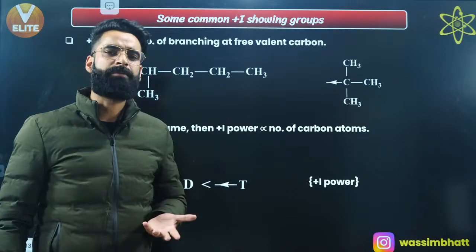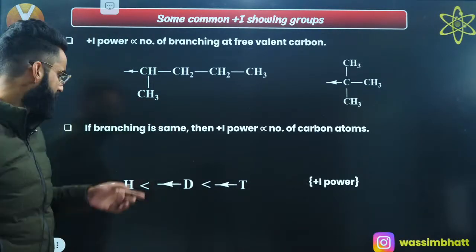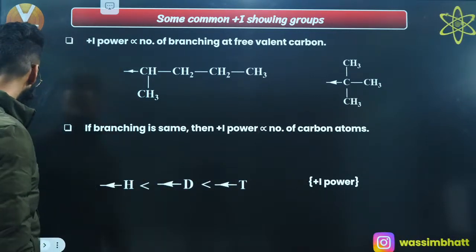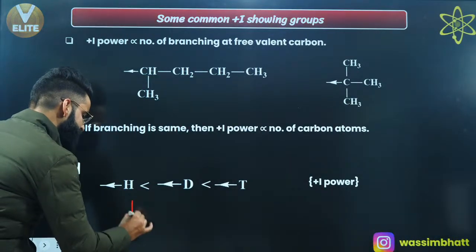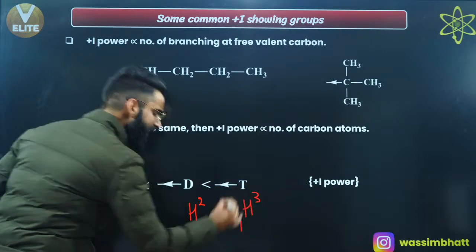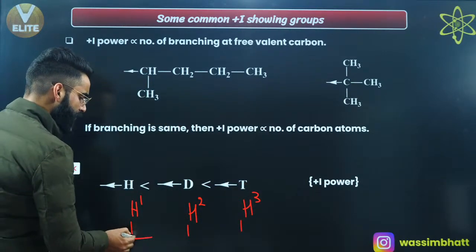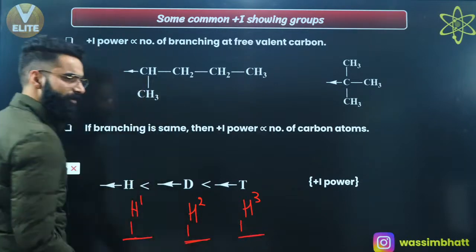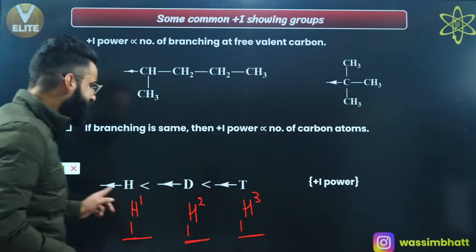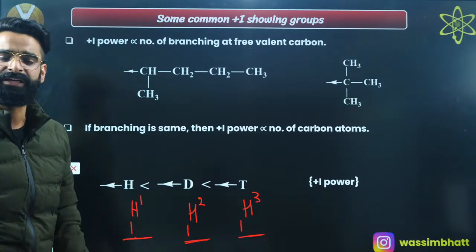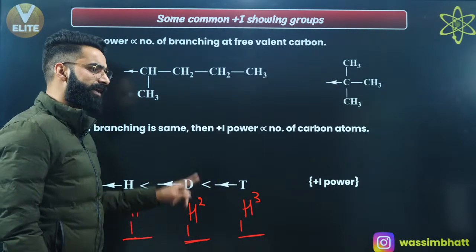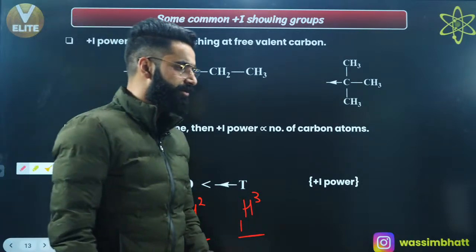People, you would have discussed the isotopes of hydrogen, right? Protium, deuterium and tritium. This is basically H, atomic number 1, mass number 1. This is H-2, this is H-3. This isotope of hydrogen I call protium, this is deuterium, this is tritium, which I simply represent by protium H, deuterium D, tritium T. Remember, all these show the plus I power. And do remember the plus I power of tritium is always going to be greater than that of deuterium, which is always going to be greater than that of normal protium.